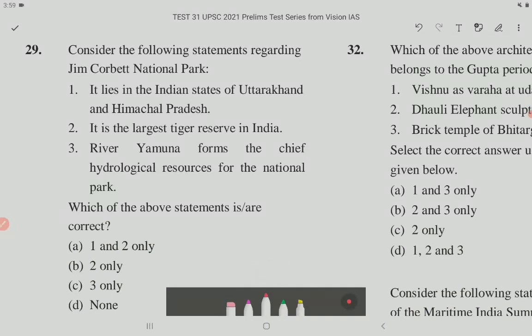Consider the following statements regarding Jim Corbett National Park. Statement 1. It lies in the Indian states of Uttarakhand and Himachal Pradesh. This is incorrect. It lies in the Nainital district of Uttarakhand. So it lies only in Uttarakhand.